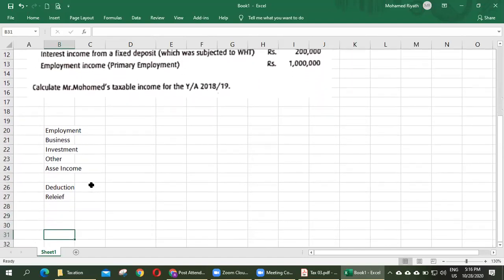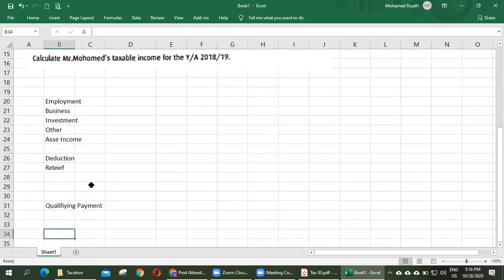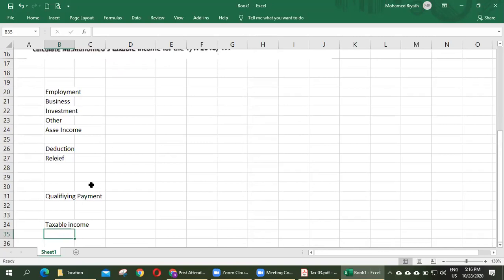There are different reliefs, donations, qualifying payments. And then taxable income. And tax rate, tax.